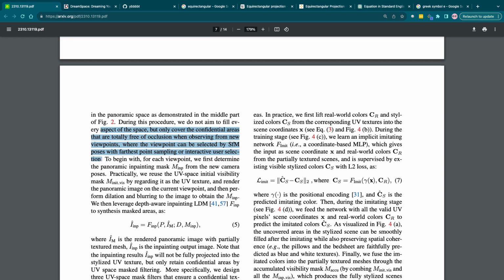Basically, this means they can choose where they want to look inside of the scene with methods like SFM or interactive user selection.